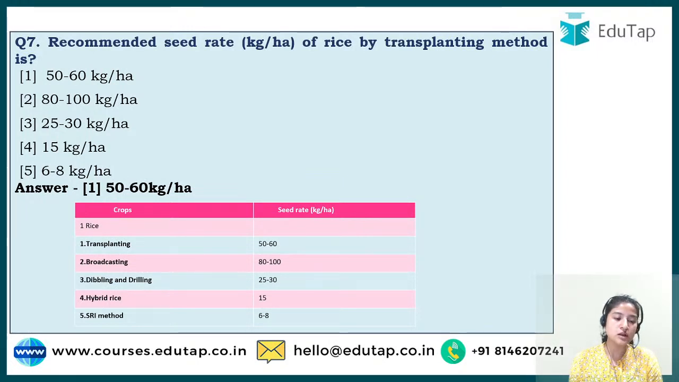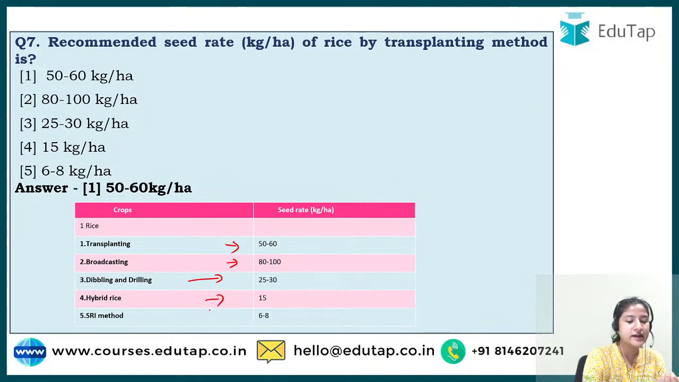So for transplanting it is 50 to 60. Transplanting is when you grow crops for some time in a nursery, and then you transplant them to the main field. Broadcasting is randomly throwing seeds in a field. Dibbling and drilling is a method where we sow the seed at a particular depth. It could be done manually, that is dibbling, or by machines or animal power, that is drilling.